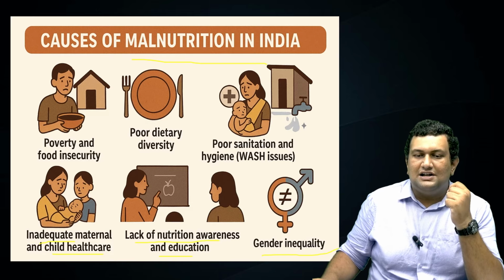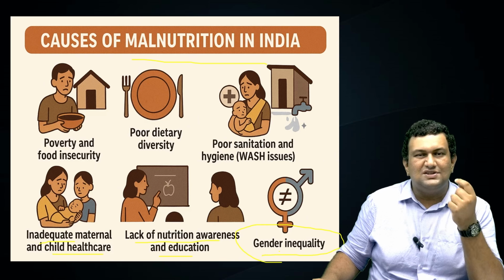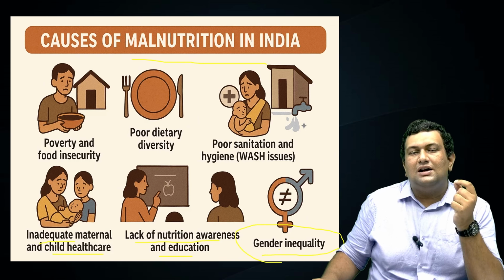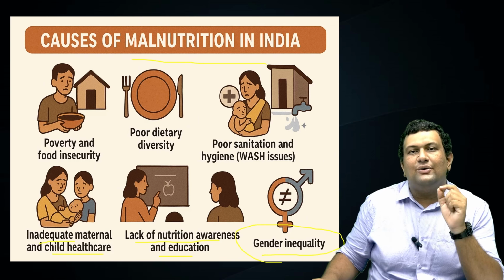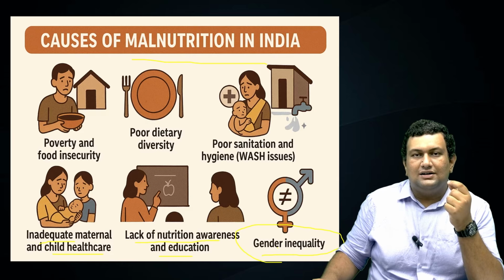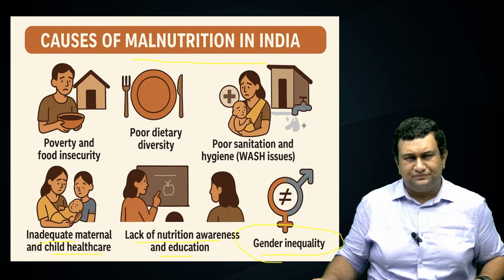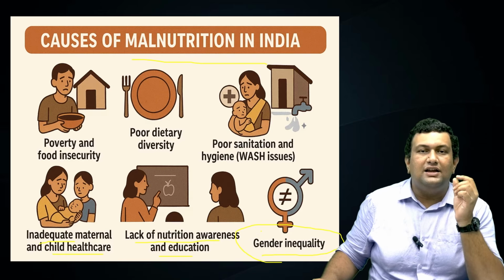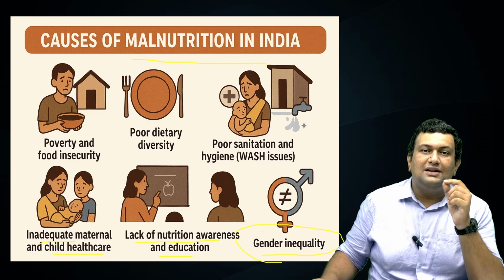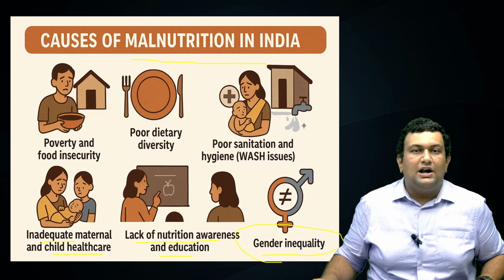Another aspect is gender inequality. Many times in many households, especially in rural households, women are the last person to eat, and they also in a way eat the least. That is, they consume very little. This even leads to chronic calorie insufficiency, chronic low calorie intake. So this also contributes to malnutrition in India.